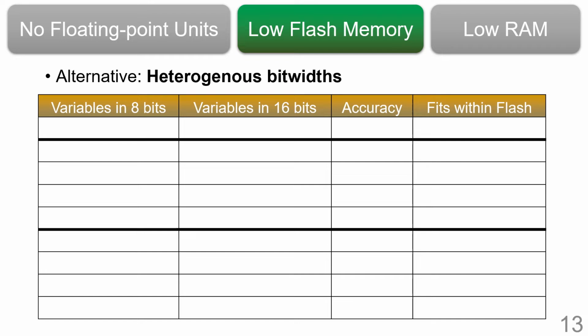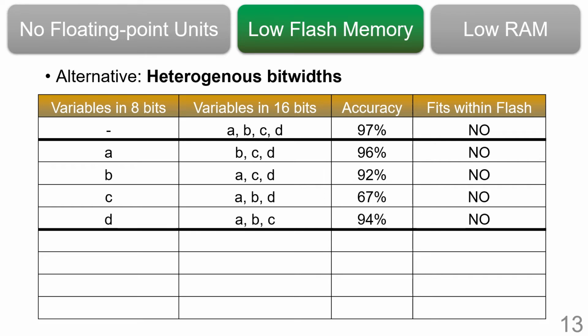We demonstrate Shiftry's approach through an example. Consider a program with 4 variables a, b, c and d. If we generate an integer code with all variables using 16 bits, we get an accuracy of 97%, but the code does not fit on flash. What happens when we assign variable a 8 bits and the rest 16 bits? We get a code with accuracy 96%, but it still does not fit on flash. Trying the same with other variables, demoting b gives accuracy 92%, c gives accuracy 67% and d gives 94%. None of these programs fit on the flash, so we need to try out demoting multiple variables to 8 bits.